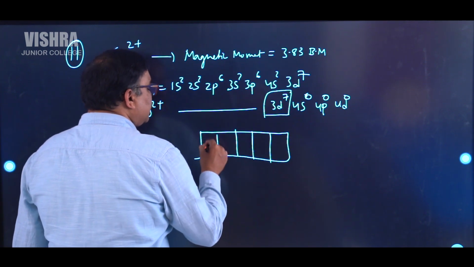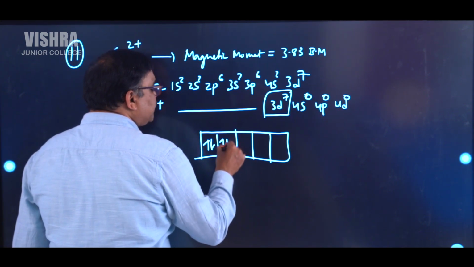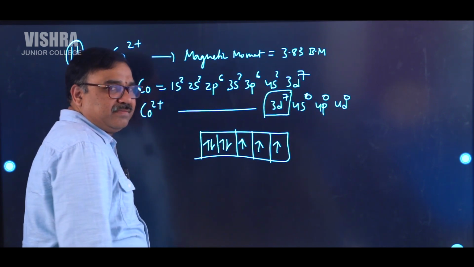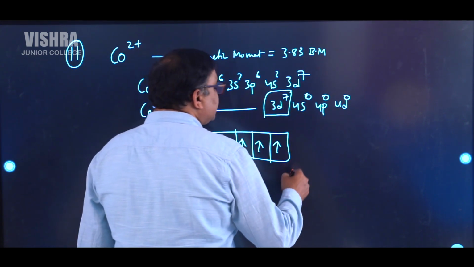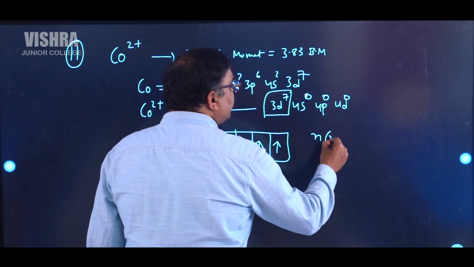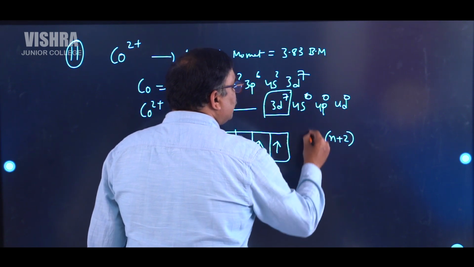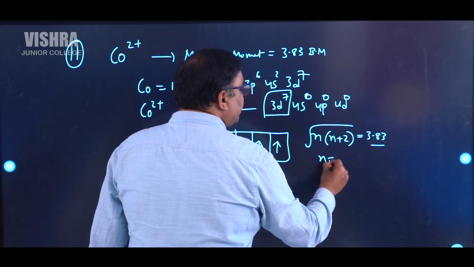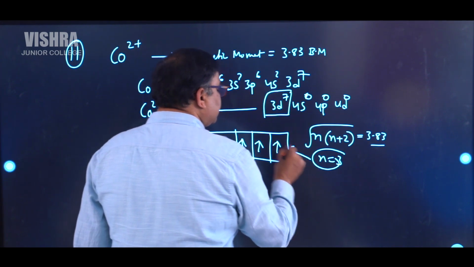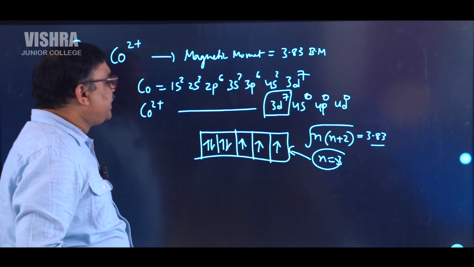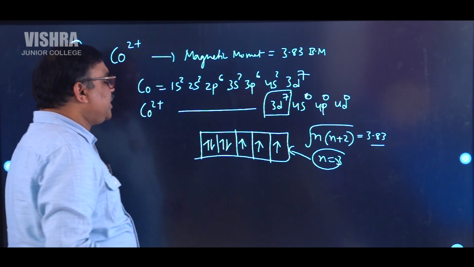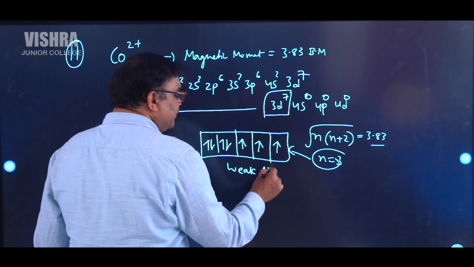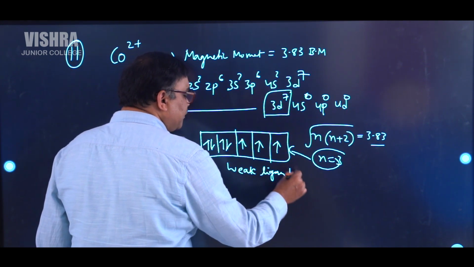All the electrons are there like this. They are paired in the first 2, all the other 3 are unpaired. So if 3 unpaired electrons are there, then root of n into n plus 2 is equal to 3.83. So n should be equal to 3, and this fits this diagram. So if n is equal to 3, it means that it's a weak ligand. Weak ligand is there in crystal field.